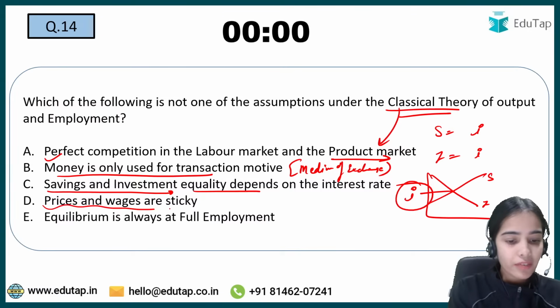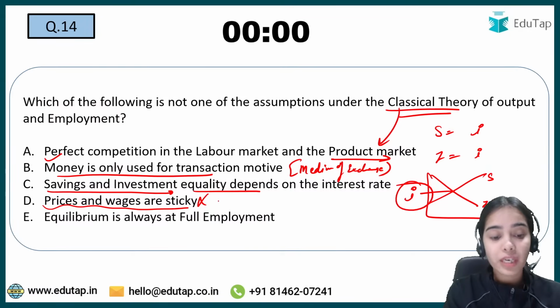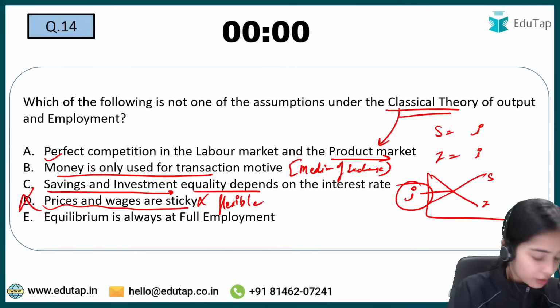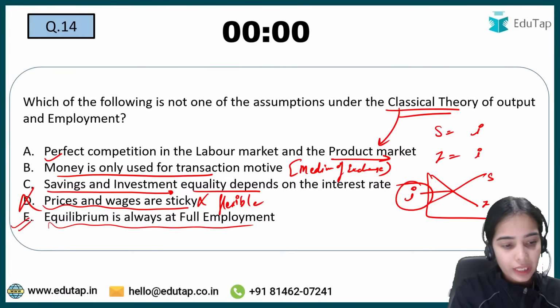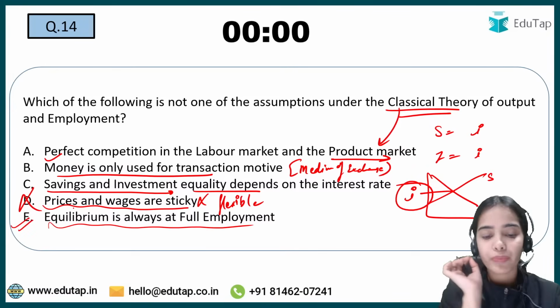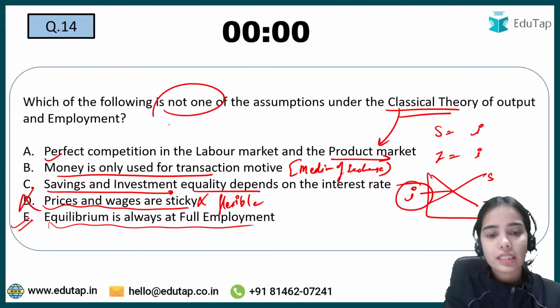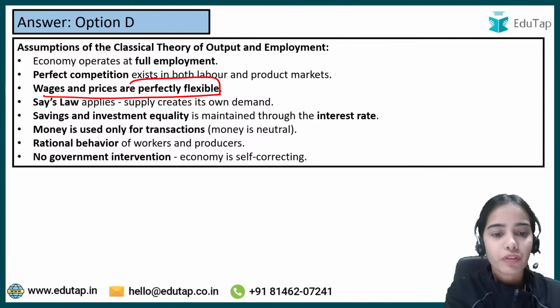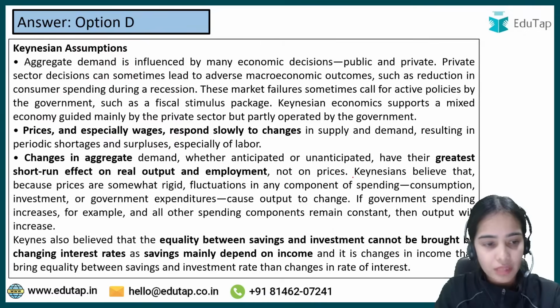Prices and wages are sticky. No, classicals believe that prices and wages are flexible in nature. So this is wrong. Equilibrium is always at full employment. Correct. So prices and wages are sticky, that is wrong, and that's why this is not one of the assumptions. So classicals believe that wages and prices are perfectly flexible. They are completely flexible.